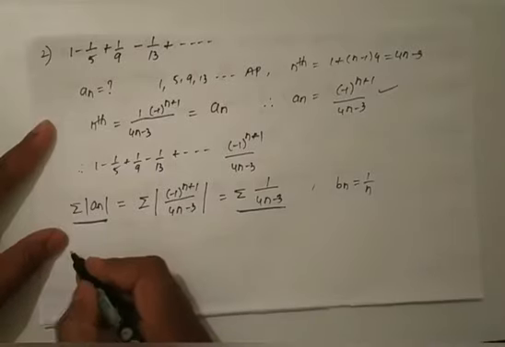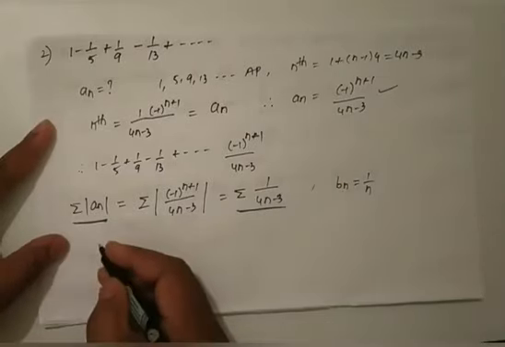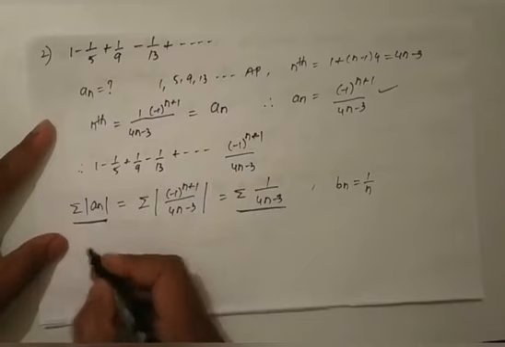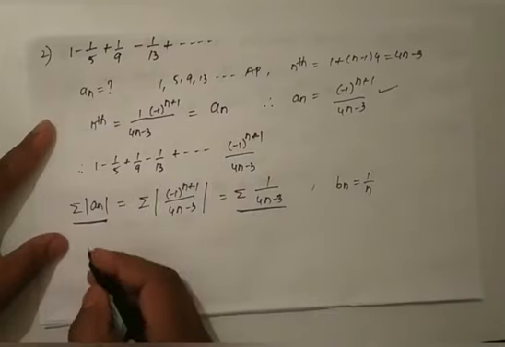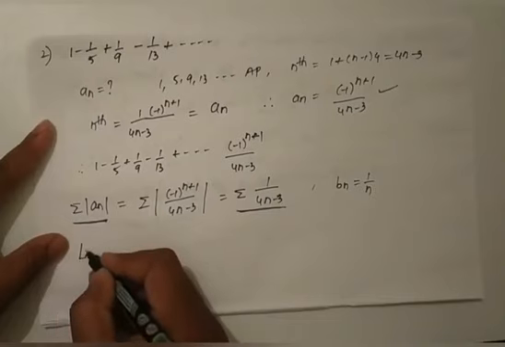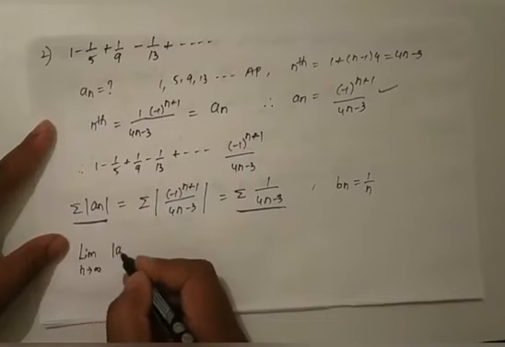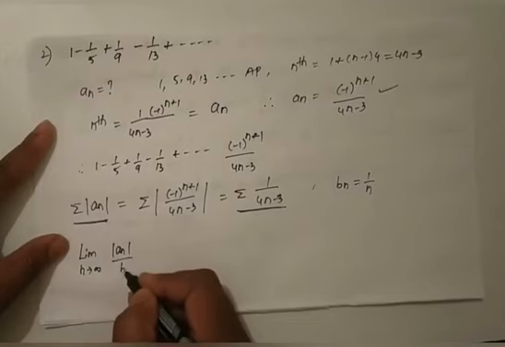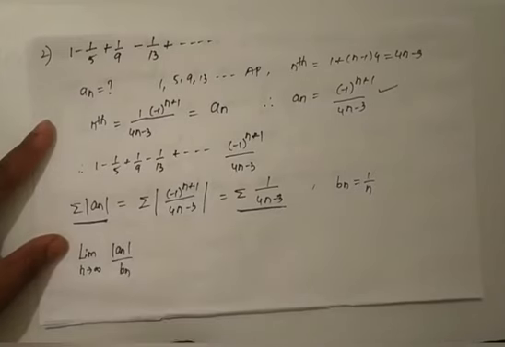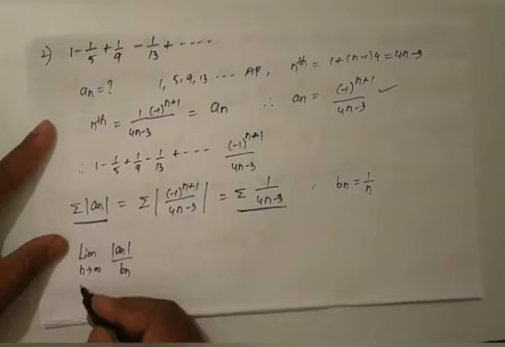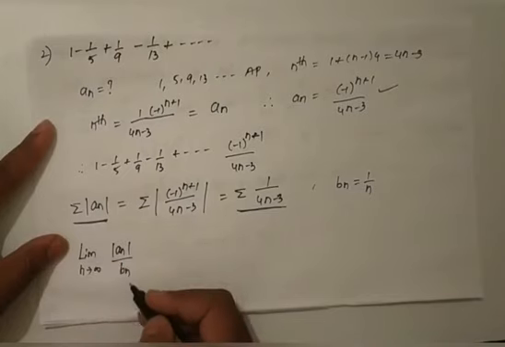After choosing the series, students, we have to find limit n tends to infinity of modulus of an by bn.